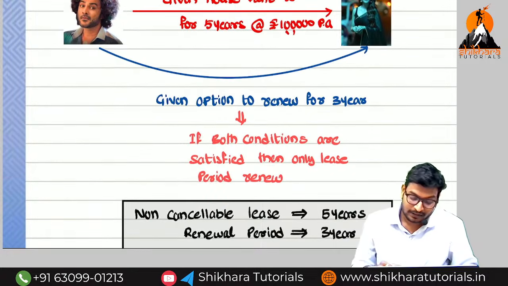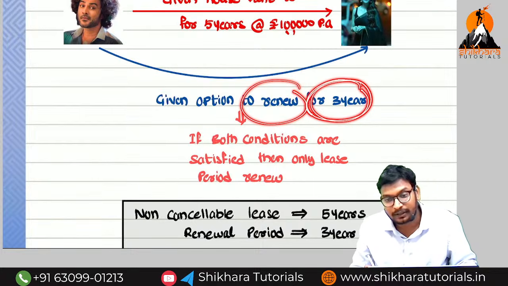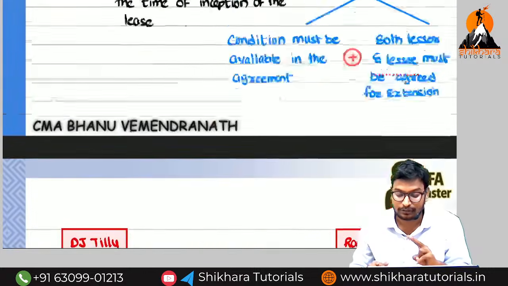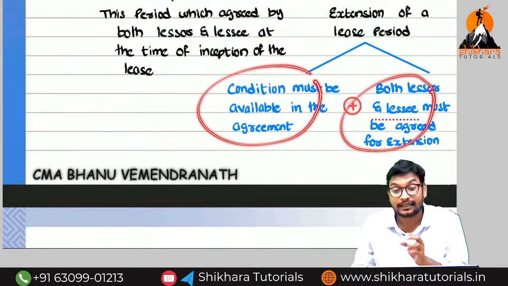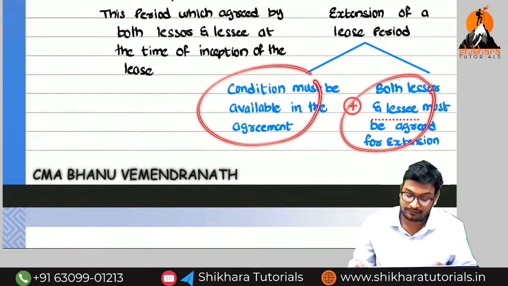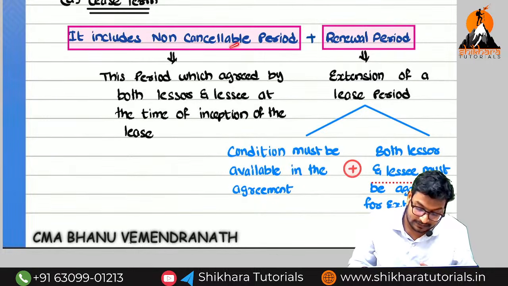Then the option of renewal was given for 3 years. This renewal period will also form part of the lease term only if two conditions are satisfied. The first is that both the parties must accept. The second is that the renewal condition should be mentioned at the time of the initial agreement itself. If these two conditions are satisfied, then the lease term is the non-cancelable lease plus the renewal period.